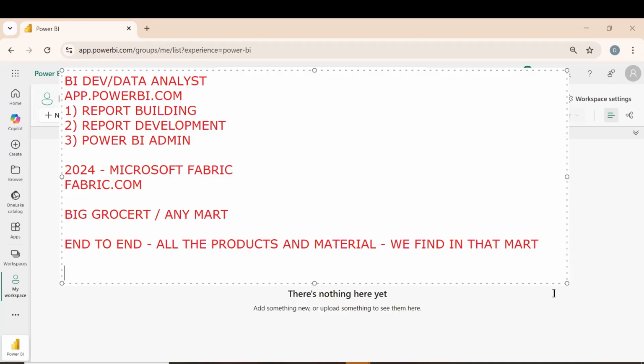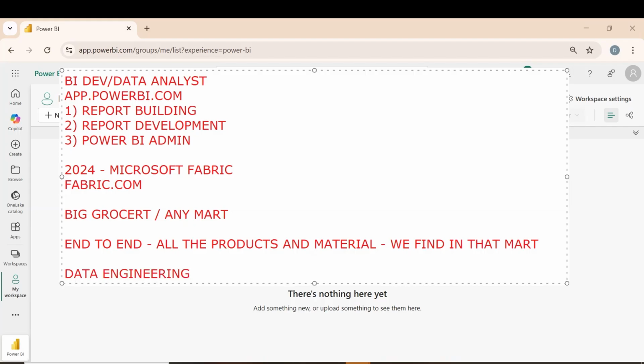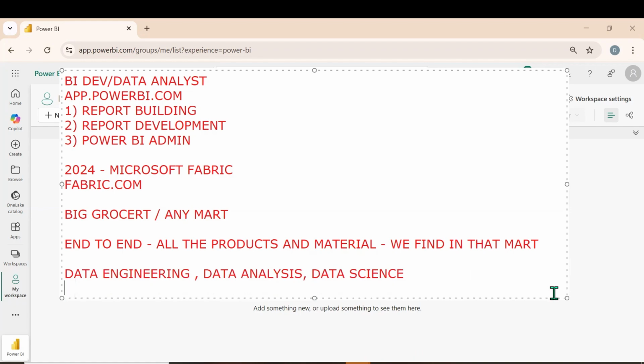So we also have the data side. There are three domains which are booming. The first one is data engineering. The second one is data analysis. The third one is data science. So what do we have in data engineering?